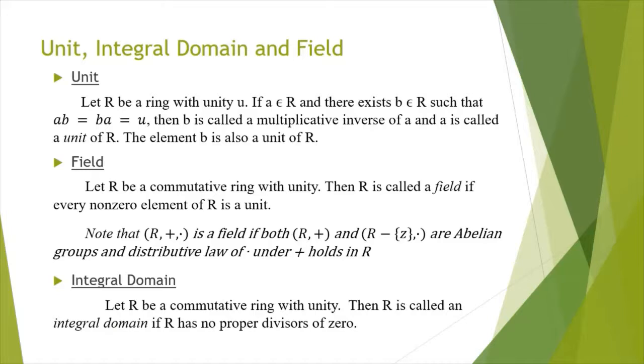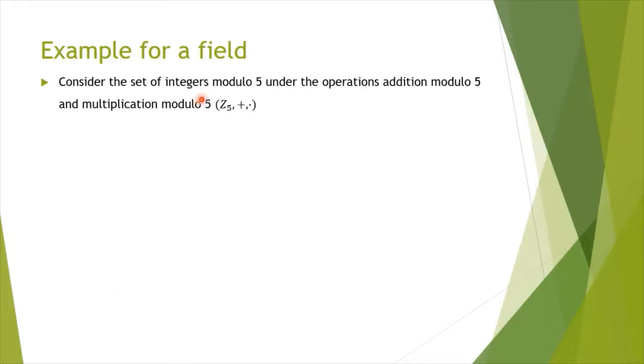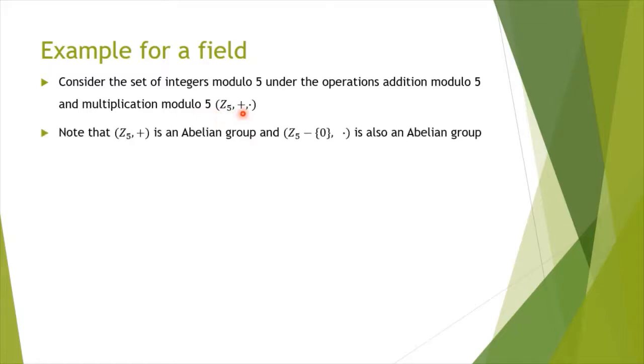Example for a field. Consider the set of integers modulo 5 under the operations addition modulo 5 and multiplication modulo 5. That is, (Z5, +, ·). (Z5, +) is an abelian group. This we have already seen while discussing groups. Also (Z5 minus {0}, ·) is an abelian group. That is, when you leave out the additive identity, the remaining elements form an abelian group under multiplication.